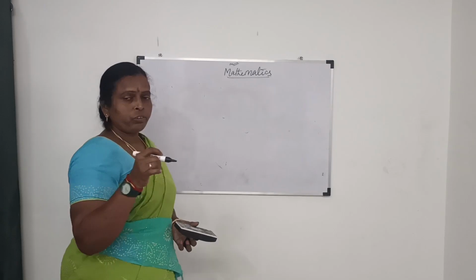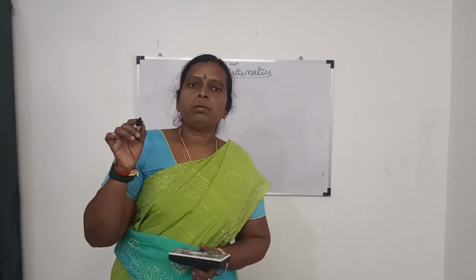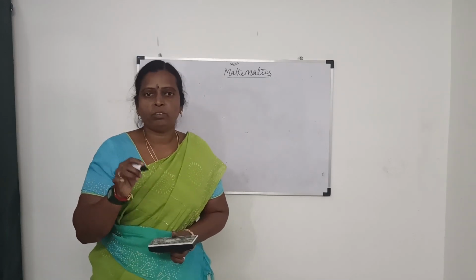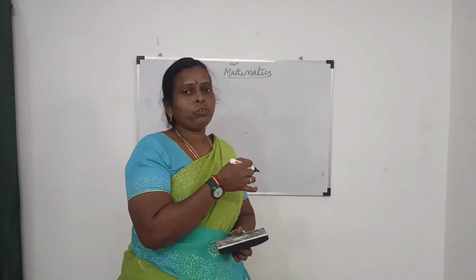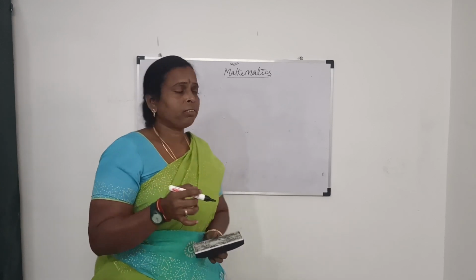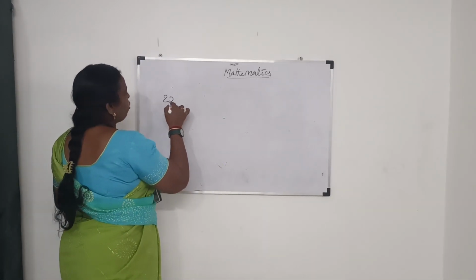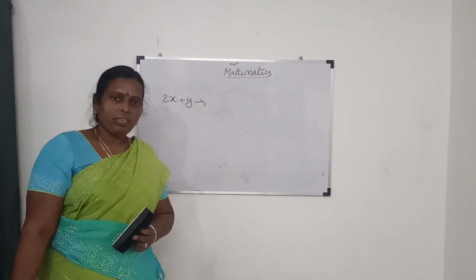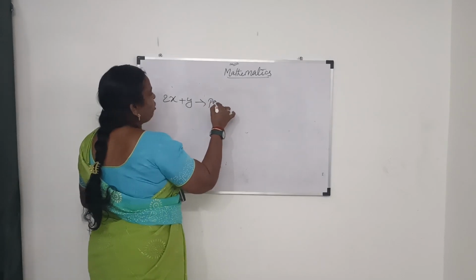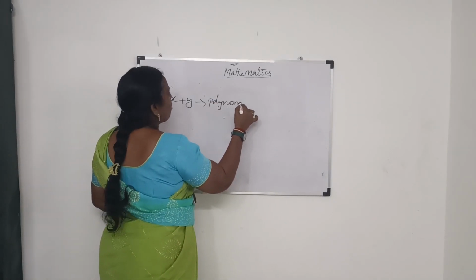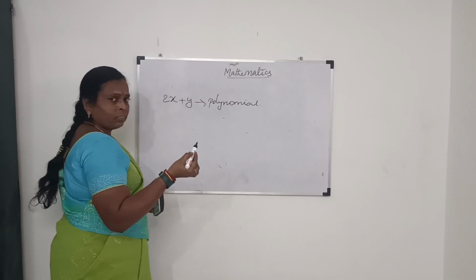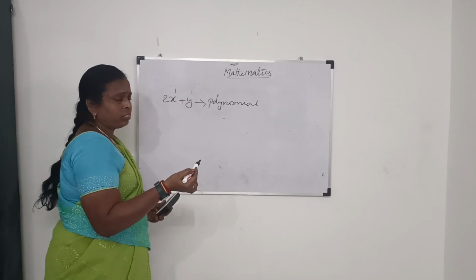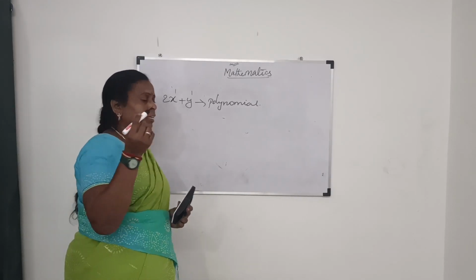Before that, as I told you, if it is a polynomial, it has certain conditions. The power should not be a negative value. So I will write one or two examples and let me know whether this is a polynomial or not. 2x plus y. Is this a polynomial or not? Yes, it is a polynomial. What is the degree of this? Very good. The power of this is 1 and here also 1. If the powers are the same, we can take that as degree 1.